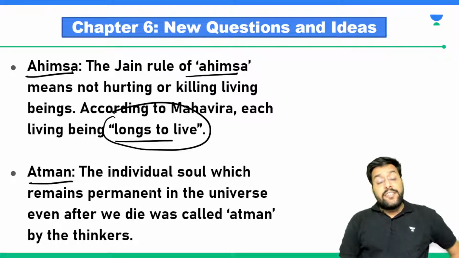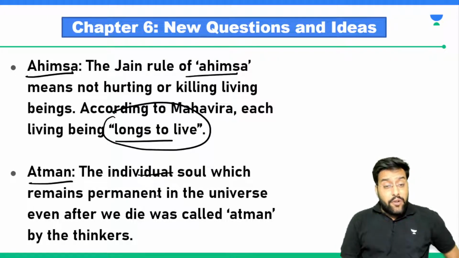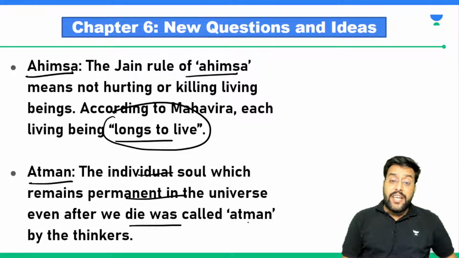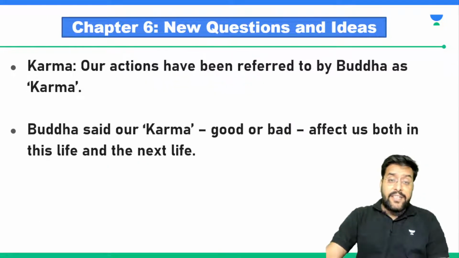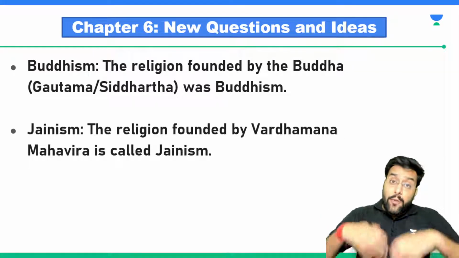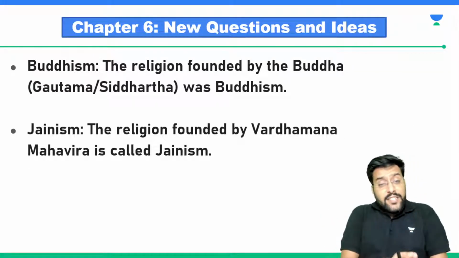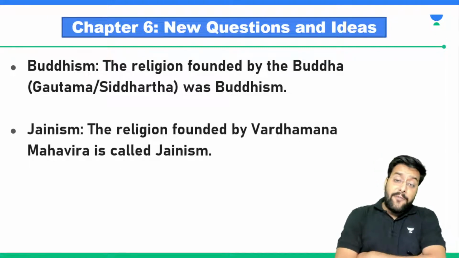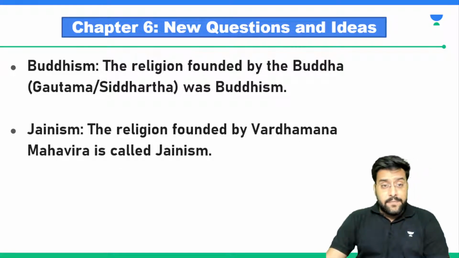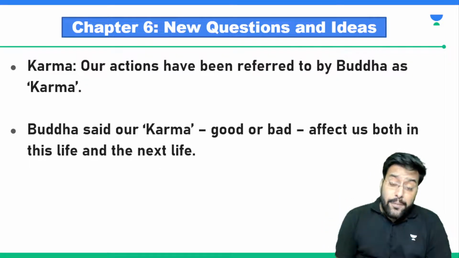We talked about the concept of Atman, the individual soul, which remains permanent in the universe even as we die, the individual soul that is inside everybody. Then they talked about what? They talked about the universal soul or God. Buddhism was the philosophy given by Lord Buddha. Jainism was the philosophy given by Lord Vardhaman Mahavira. Both of them talked about karma.